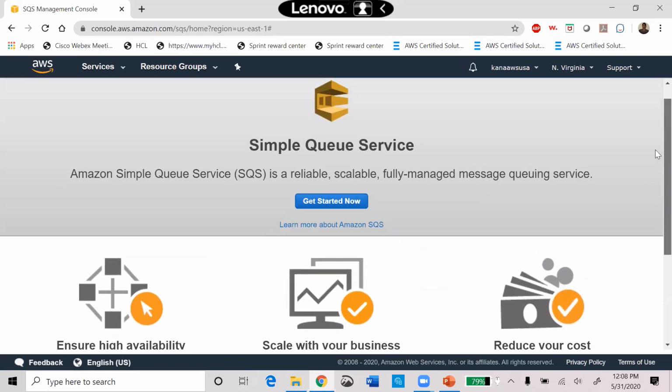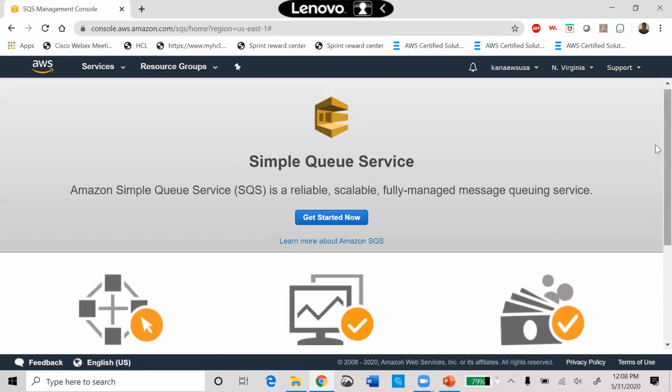Before clicking Get Started Now, I want to give you information about the pricing of SQS. From the SQS perspective, 1 million SQS requests are free.